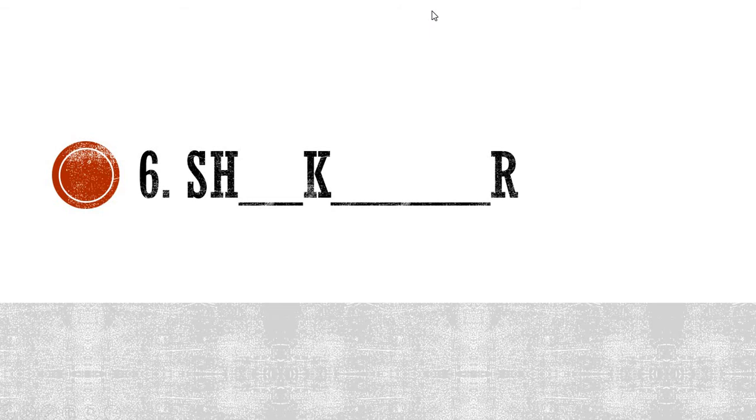Again, you know it is from lesson 4 only. SH space K space R. Which word will it be? Try to guess the word. You will be happy if you are able to solve it, isn't it? I hope many of you have written the answers.